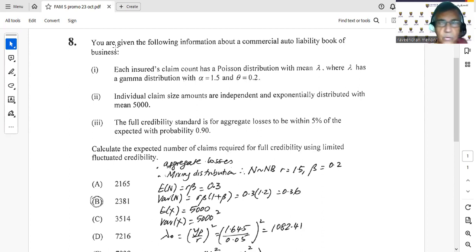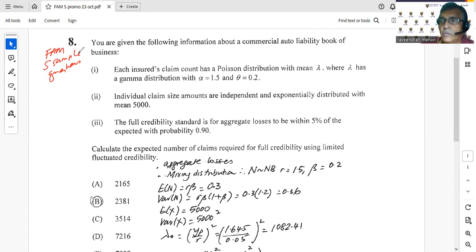We are looking at question number 8 of the FAMS sample questions. We have looked at quite a few questions already, and we're just continuing. Let's read the question. You are given the following information about a commercial auto liability book of business.